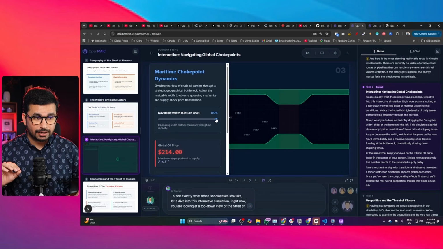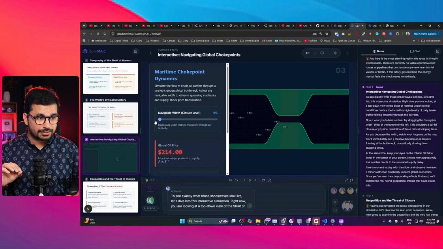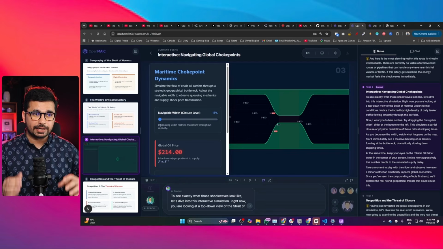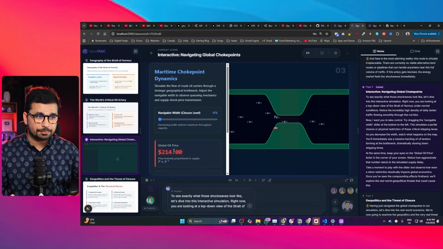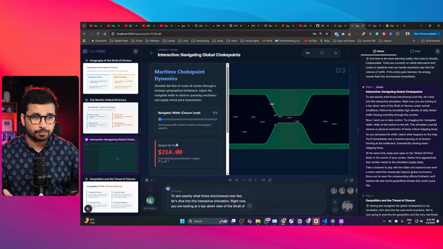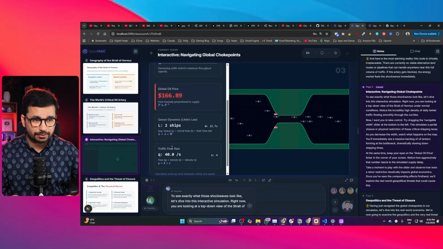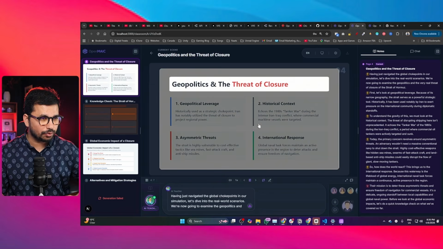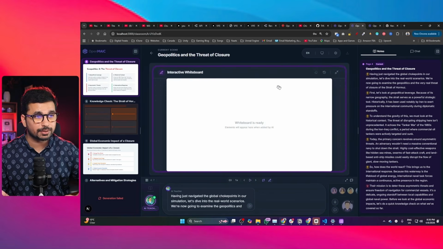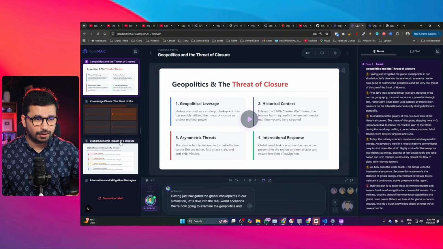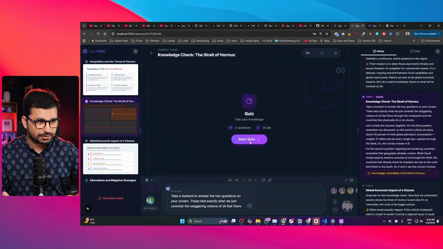It also created this dynamic slide where I can increase or decrease the size of this choke point, and that explains in a real-time simulation the impact of the Strait of Hormuz choke point on the global oil prices, and also the queue dynamics and traffic flow rate. Then it created more slides as well. There is this whiteboard as well, by the way, so we can highlight anything on the whiteboard, and it also created some quizzes as well.